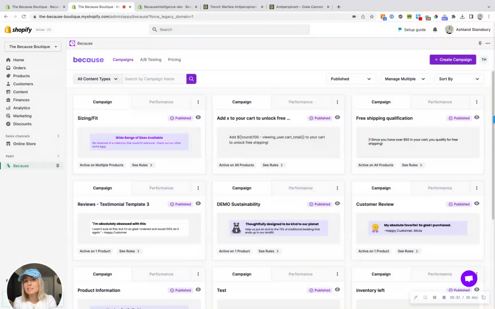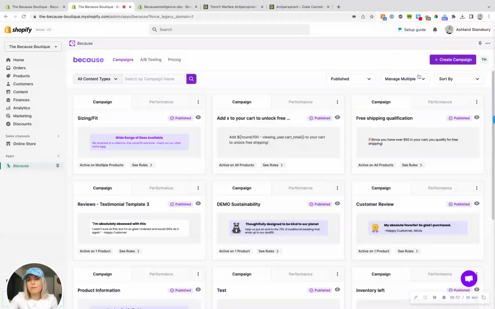We help to embed text-based content into your product pages, collection pages, and cart, all without the need for a developer, and all with a super easy focus on A/B testing. We can embed all of your content in a matter of minutes through our easy-to-use editor, and all of that is set up with rules that basically determine when and where your content will show based on data like site visitor data, cart data, product data, and customer data. Let me show you a little bit about how it works.